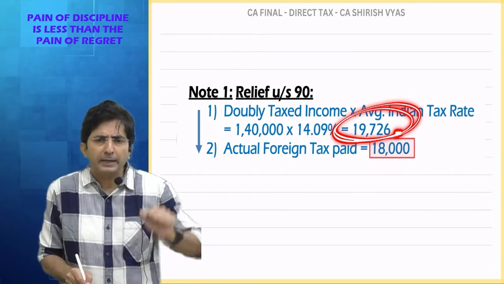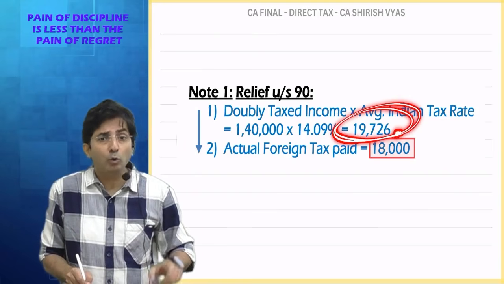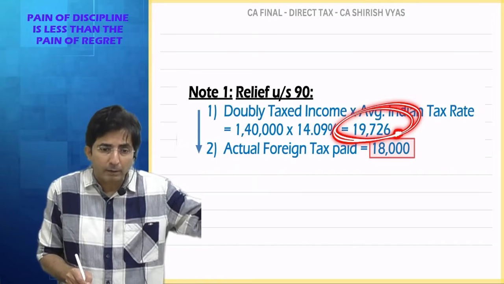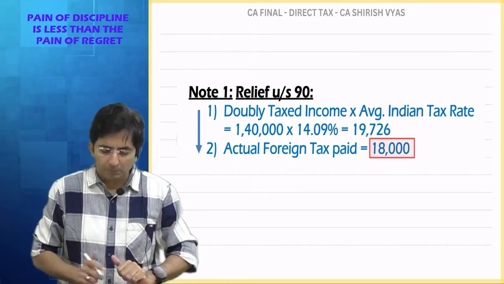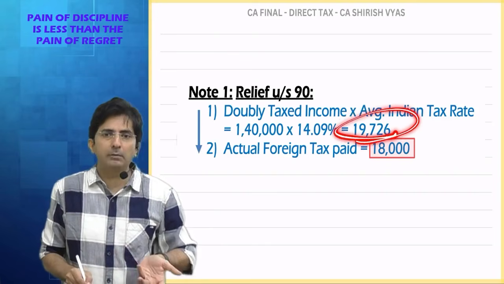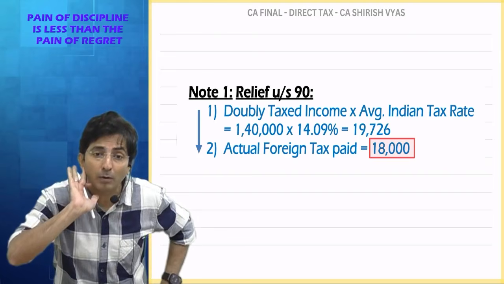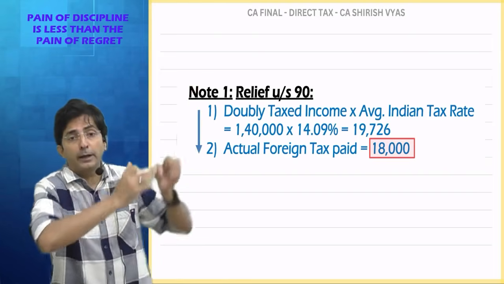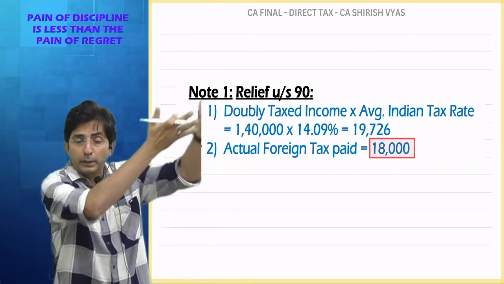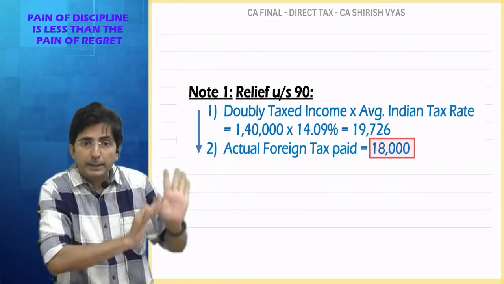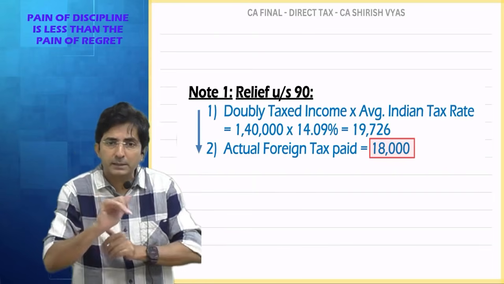I already paid 18. Government will say, okay, you paid 18 there. The main problem is that you already paid 18. Don't pay in India. But India is taxing 19. India will tax as per Indian law only, no? Your complaint is that the income has come from foreign, and those foreign people have already taken 18,000. So that is your complaint. Don't pay in India. Adjust it.